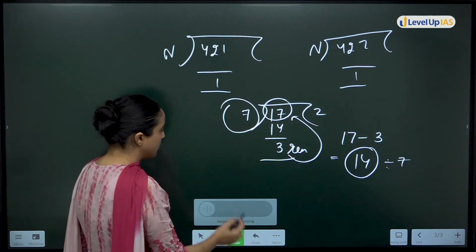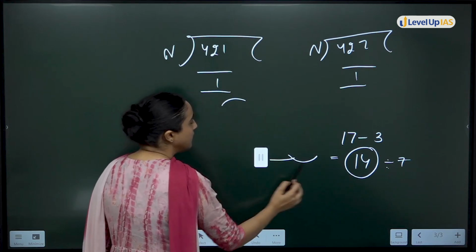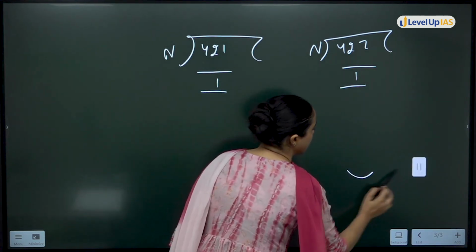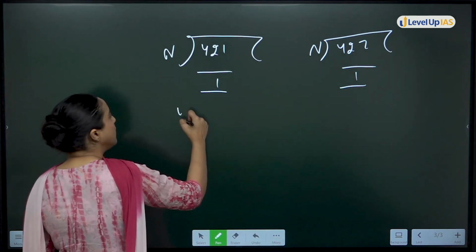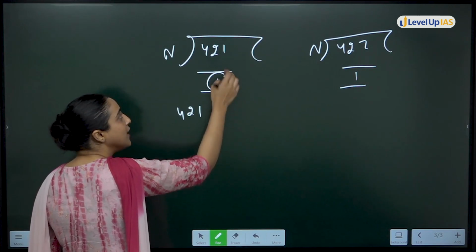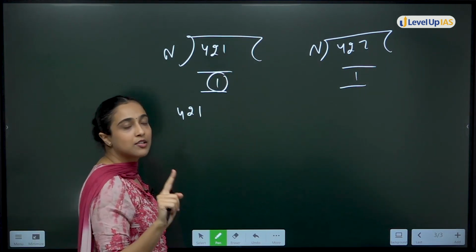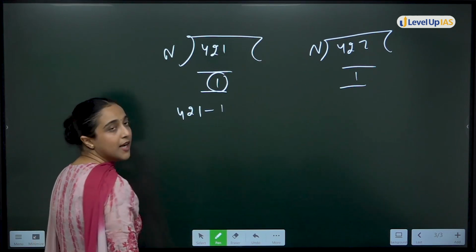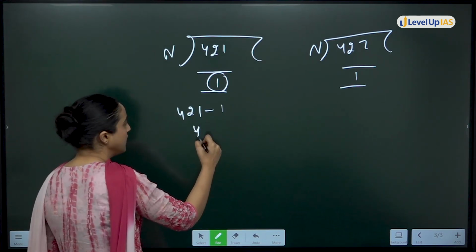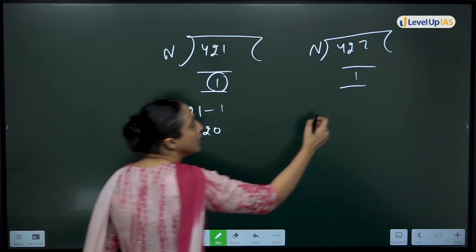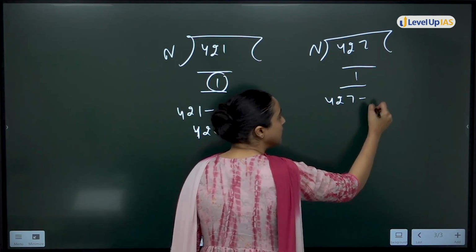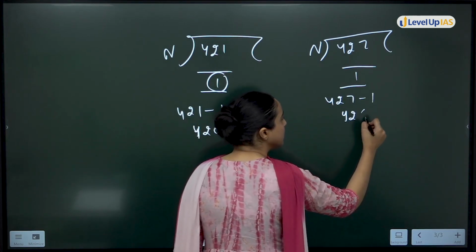Similarly, in this question, if you subtract the remainder from 421, that is the extra value. 421 has 1 extra. That means 421 minus 1 is 420. 427 minus 1 is 426.